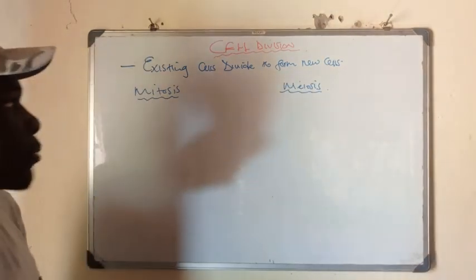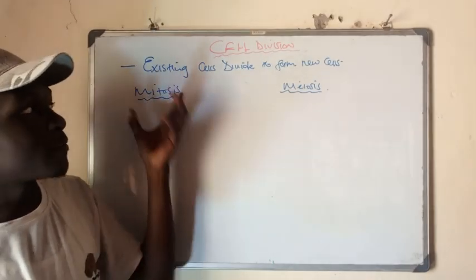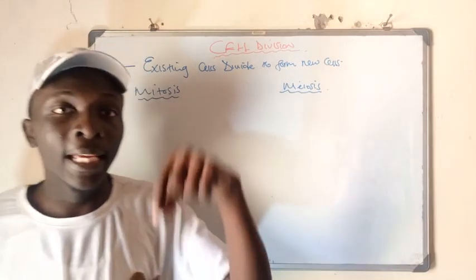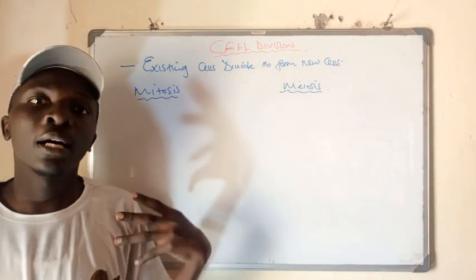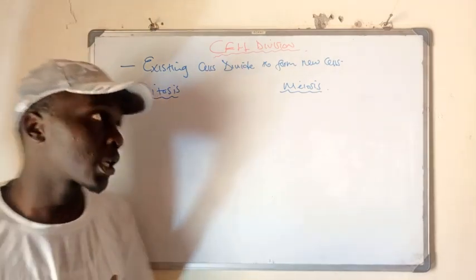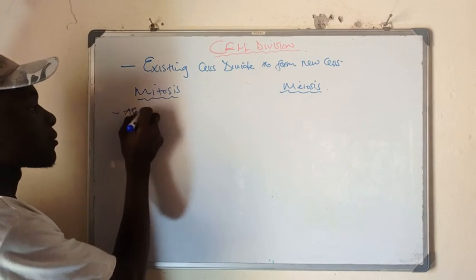Let us begin with the process of mitosis. Now, mitosis is a type of cell division, firstly, that occurs in asexual reproduction, which does not involve two parents for you to form an offspring. So this is part of asexual reproduction.